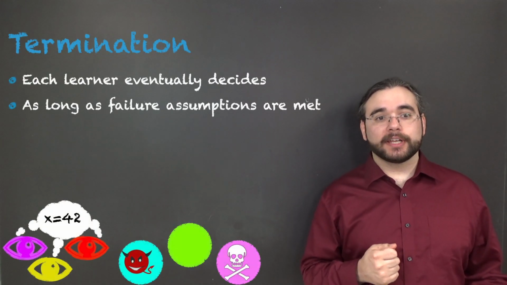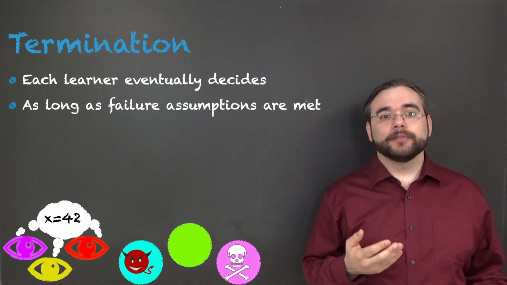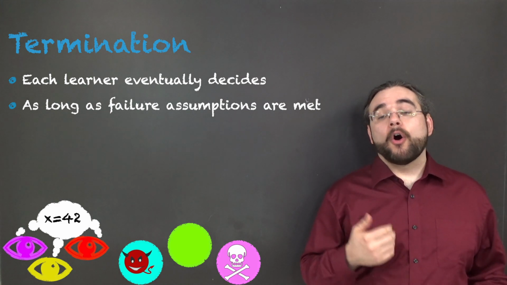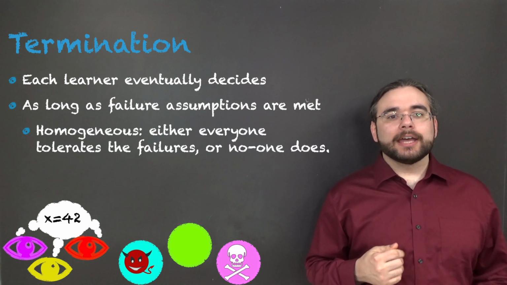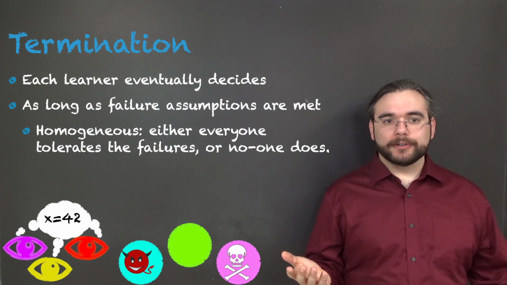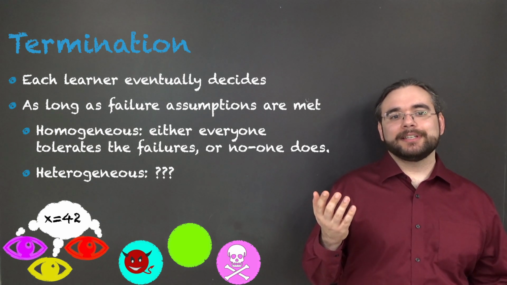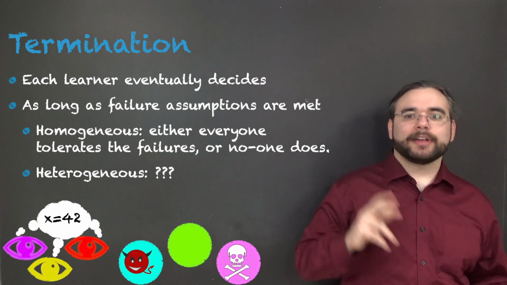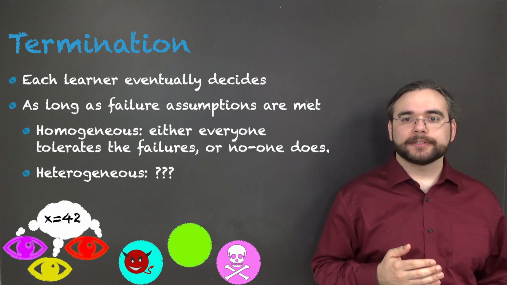And termination is tricky too. Obviously, each observer can't decide if, say, all the participants fail. In the homogeneous case, if there aren't too many failures, we want all the learners to decide, but we haven't yet defined "aren't too many failures" in the heterogeneous case.